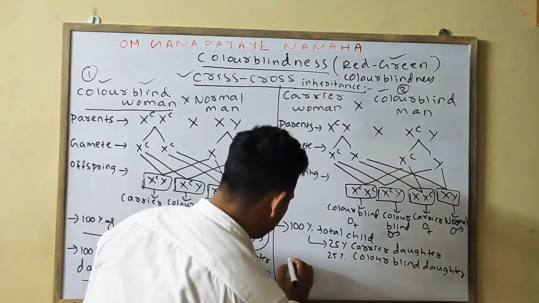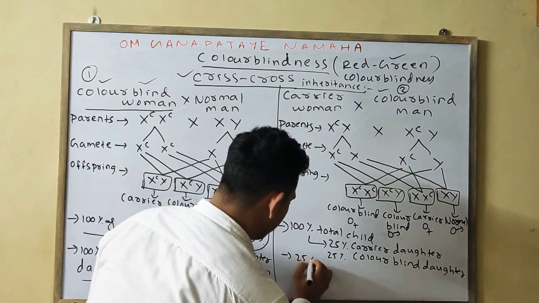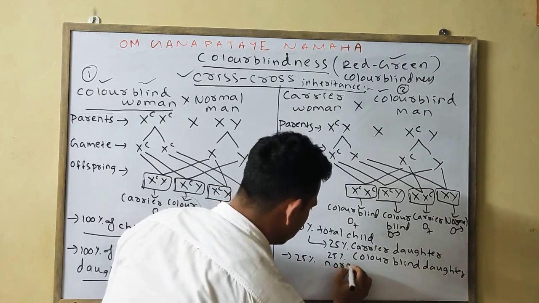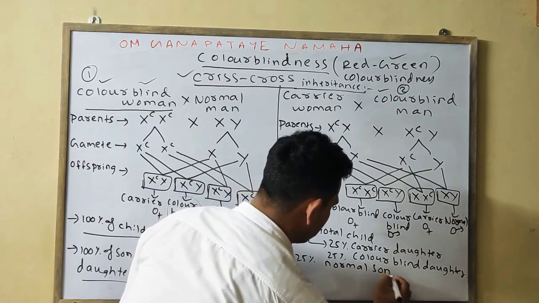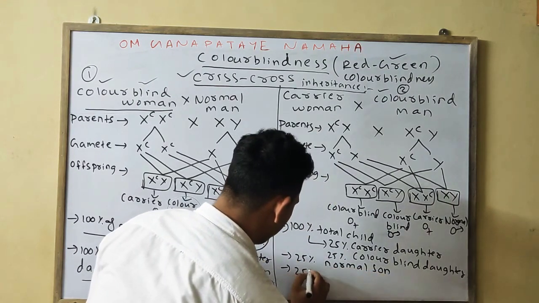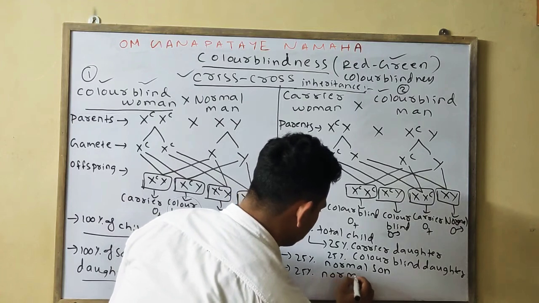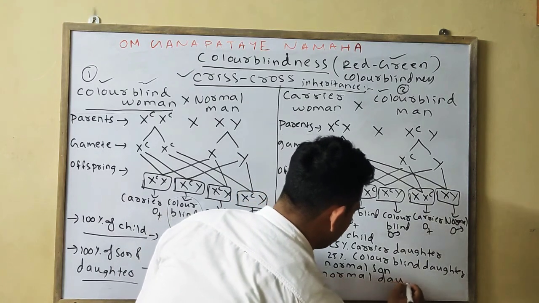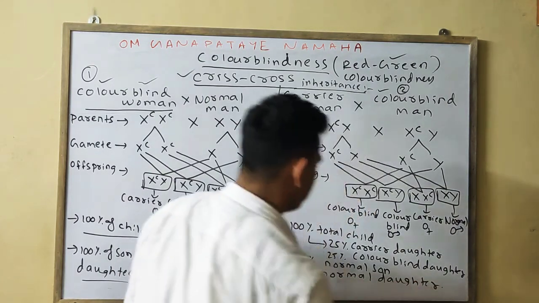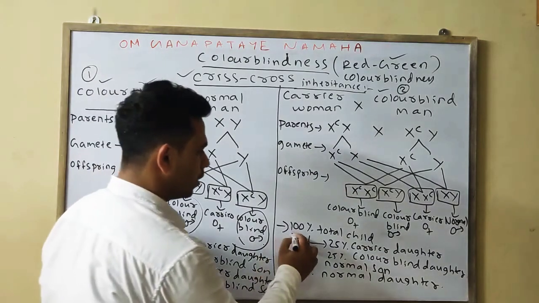Okay, 25% normal son, 25% normal daughter. Okay, if you will take the 100% total child.